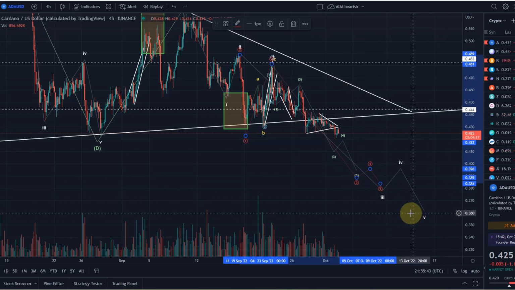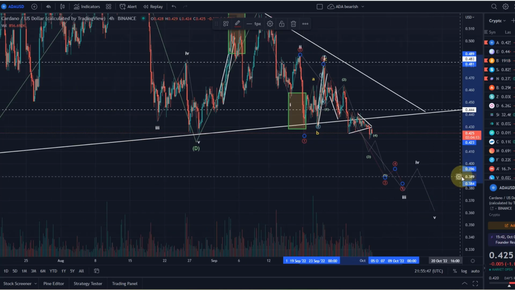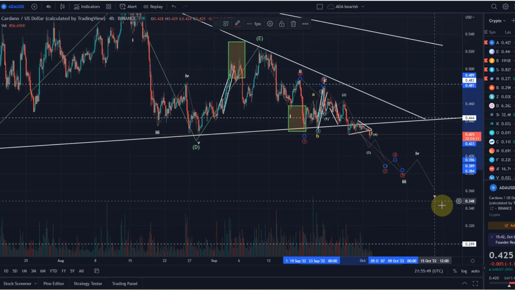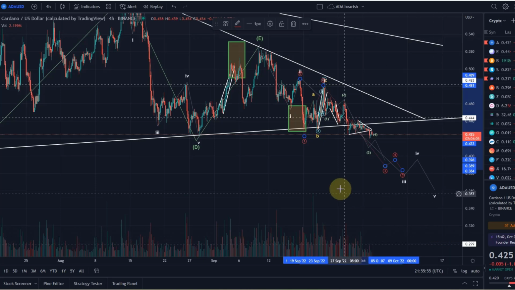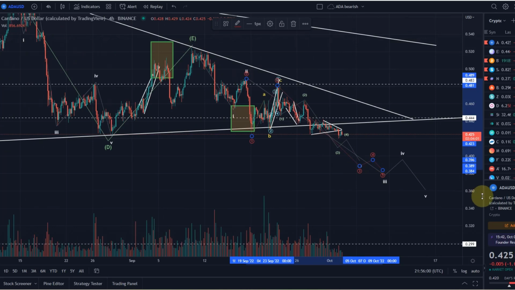And then we are heading further down. And the overall target for the move down, I think it's reasonable to assume that if we make a new low, ADA might hit this 29 to 30 cent level, which is the 88.7% FIB level of the larger ADA cycle. So a very important level.